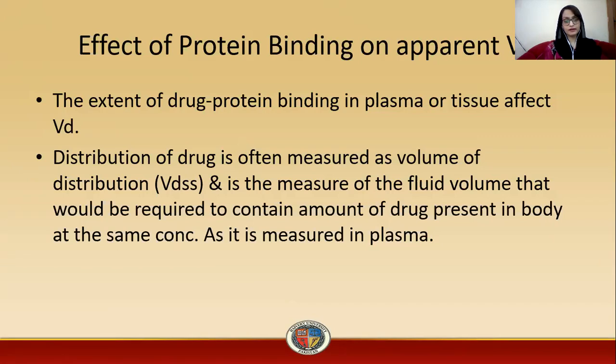Distribution of drug is often measured as volume of distribution at steady state, and it is the measure of the fluid volume that would be required to contain the amount of drug present in the body at the same concentration as it is measured in the plasma. So this is the volume of distribution at steady state. It is the measure of the fluid volume that is required for the amount of drug to be distributed, or you can say how much drug is present in the body, at the same concentration as that found in plasma.